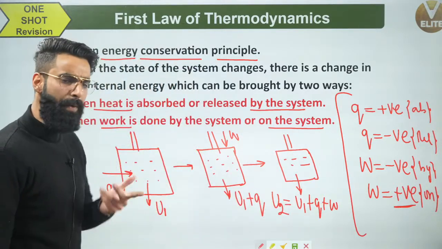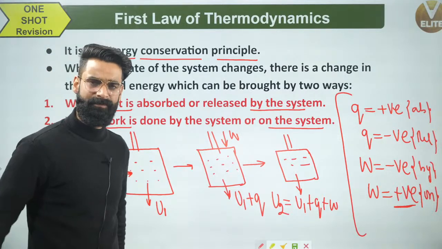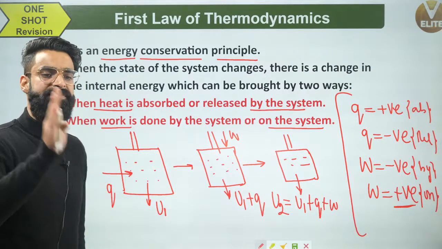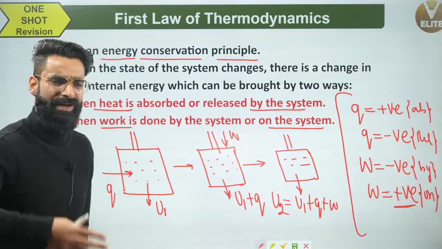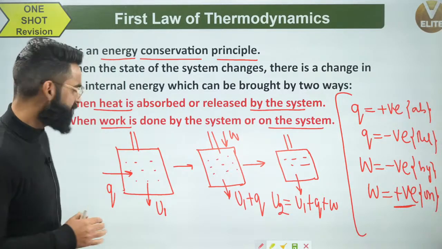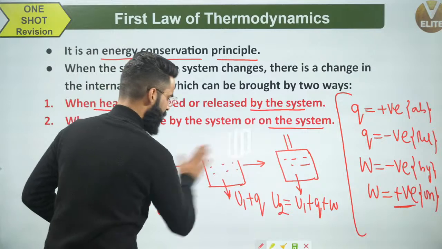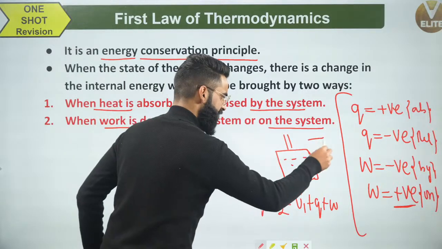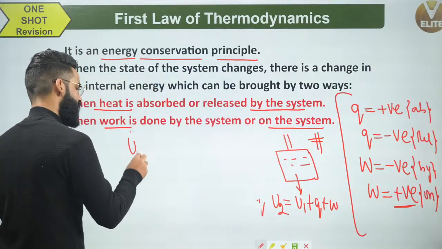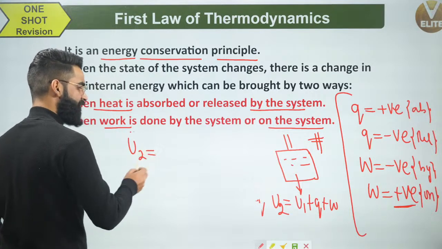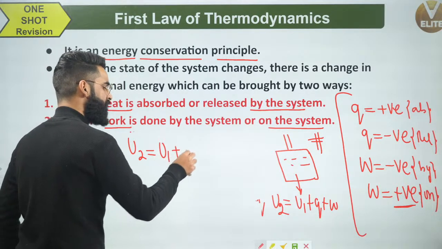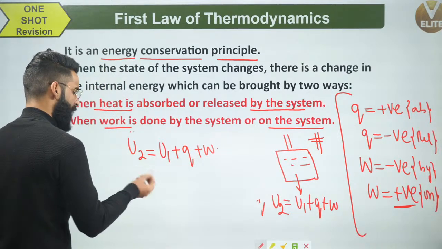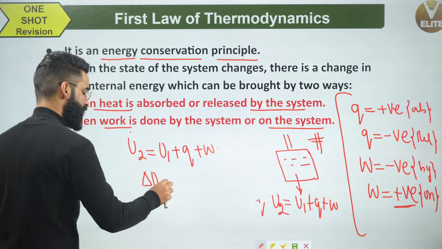Now, as we must know, internal energy is a state function. If internal energy is a state function, can we calculate its absolute value? We cannot calculate the absolute value of a state function. We always calculate the change in the value of a state function. Now, let's see what I'll be doing here. When the system has reached the final state, the total internal energy of the system, which I'm representing by U2, is equal to U1 plus Q plus W. So take this U1 on this side, it's going to be U2 minus U1, or instead of U2 minus U1, I'm going to write delta U.